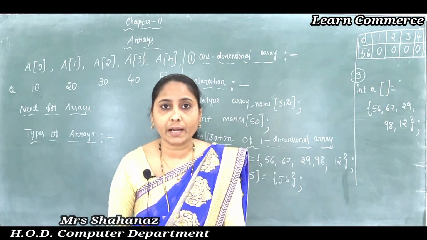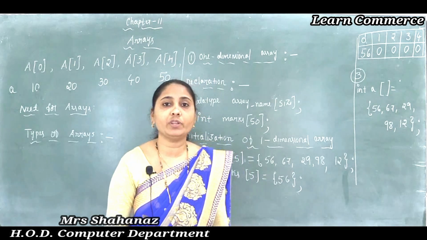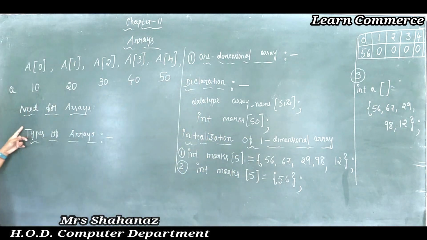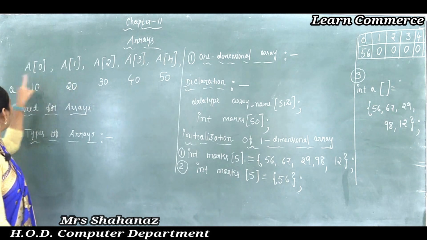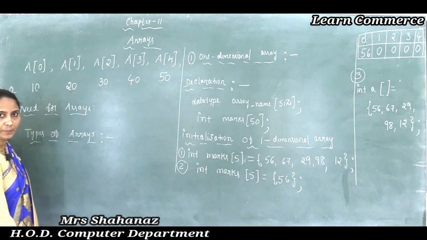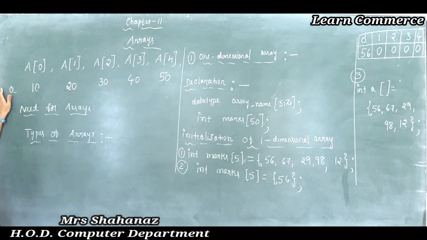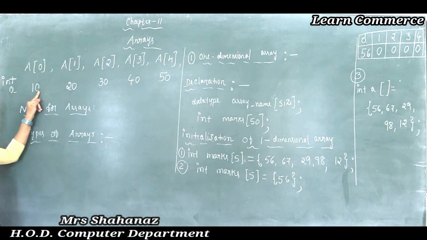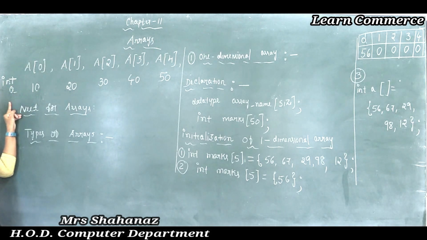So we can say that an array is a collection of objects, and all the objects have the same name and the same data type. So 10 has the array name A, 20 also has the array name A, 30 is array name A, 40 array name A, and 50 also array name A. All the objects have the same data type, with no changes in the data type here. If you are declaring this variable using the data type int, all the objects have the same data type and the same array name.